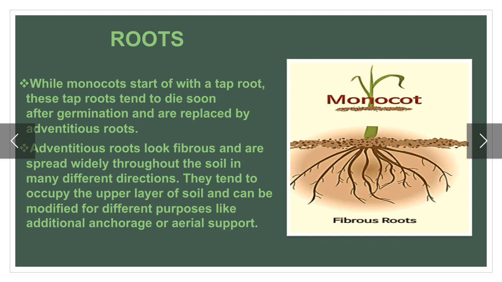They tend to occupy the upper layer of soil and can be modified for different purposes like additional anchorage or aerial support. You can see here in the diagram fibrous root or adventitious root of monocot.